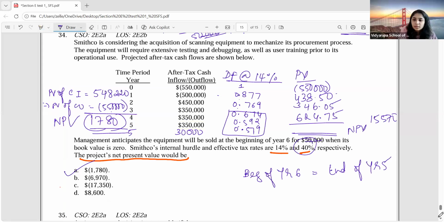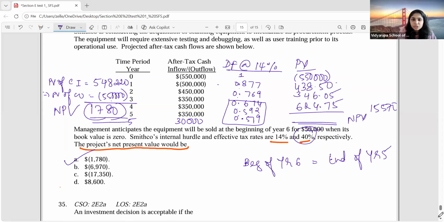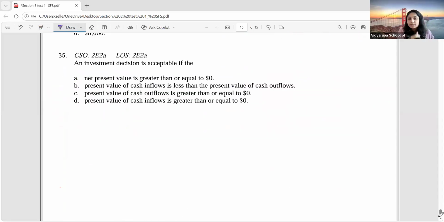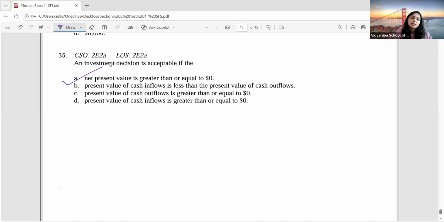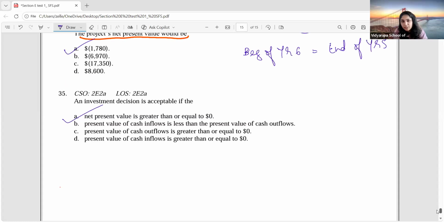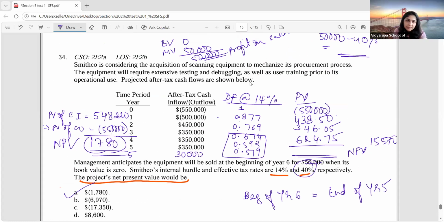Okay. Now, question number 35. Last question, then we'll take a break. And after the break, we'll do the next set of questions where we are talking about payback and all those topics. An investment decision is acceptable if Option A. Option A, right? If the NPV is greater than or equal to 0, that time we will accept the project. Basically, if the NPV is positive, we accept the project. Clear, everyone?